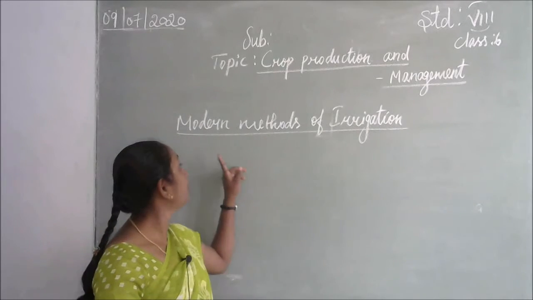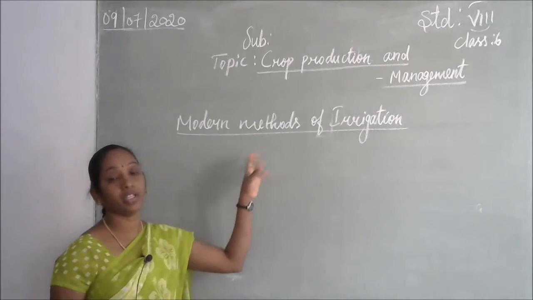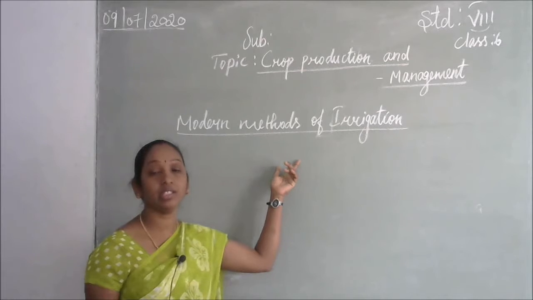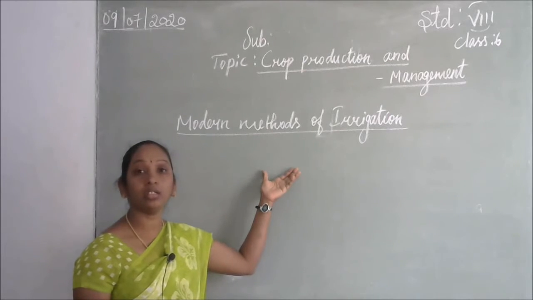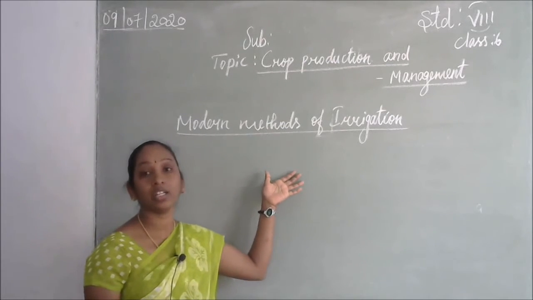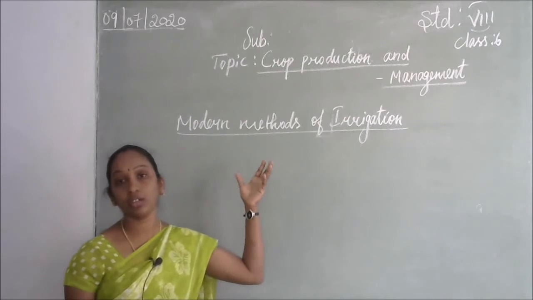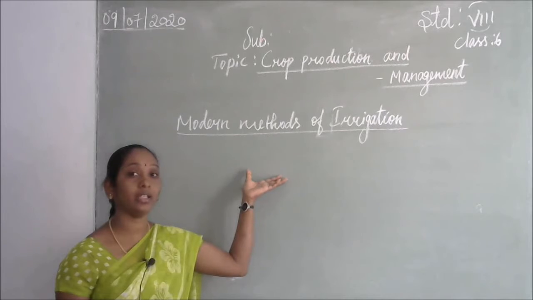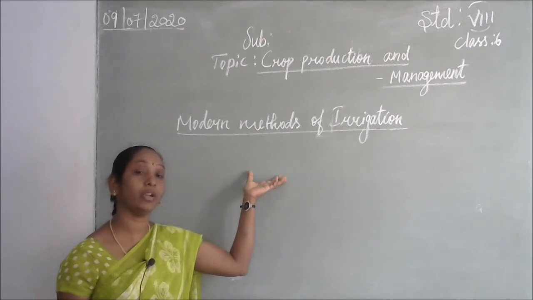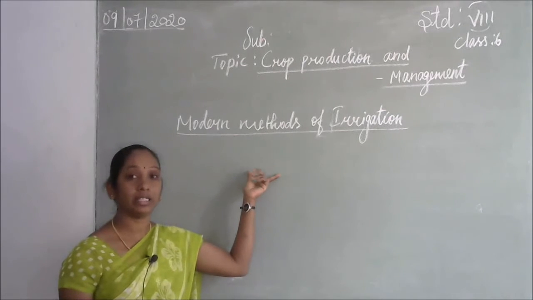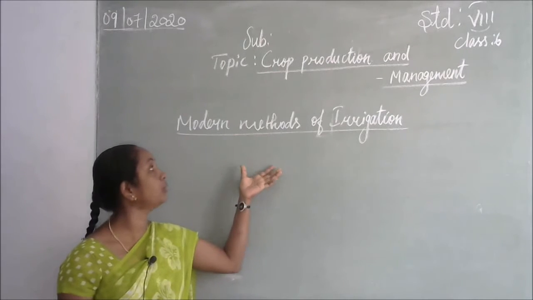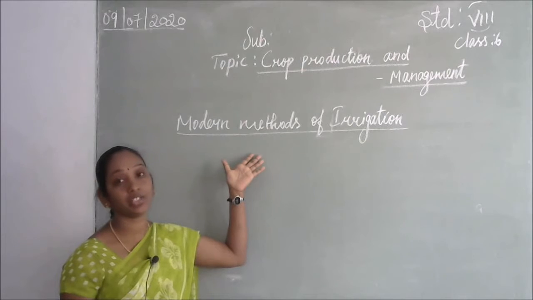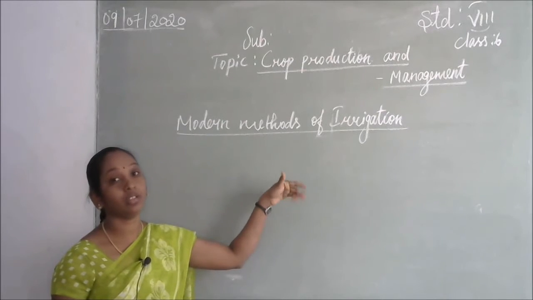The second type of irrigation is the modern methods of irrigation. What is the use of modern methods of irrigation? We can use water economically. In our country, water comes season-wise only, from the rain. So uneven lands do not get water properly during cultivating times. So we have to apply scientific, technology-based modern methods of irrigation for crop protection.